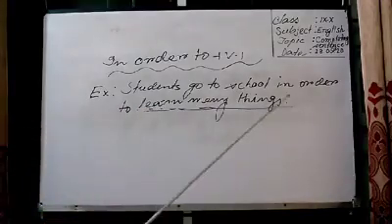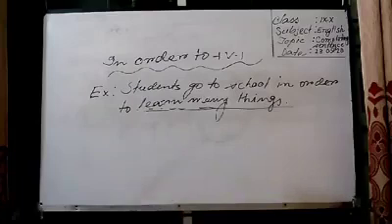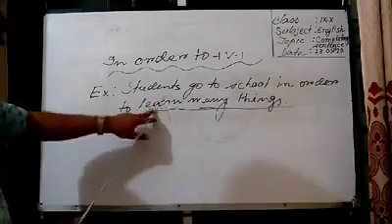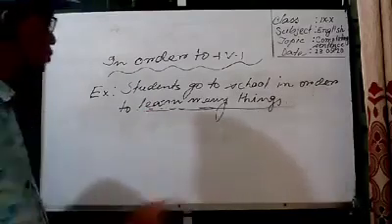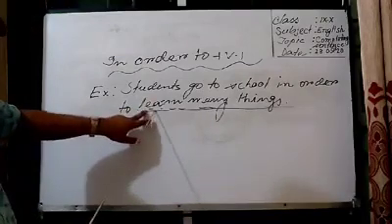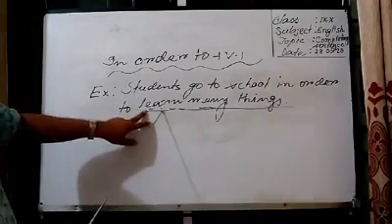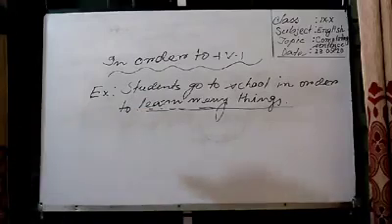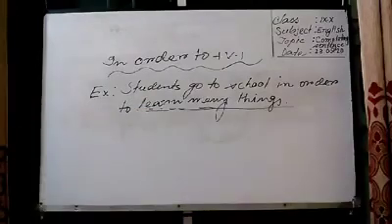Past participle is also learnt or learned. So it is in the present form. So after in order to, we can see that the present form of a verb, that means learn, has been used. Okay, thank you so much. Next, another one.